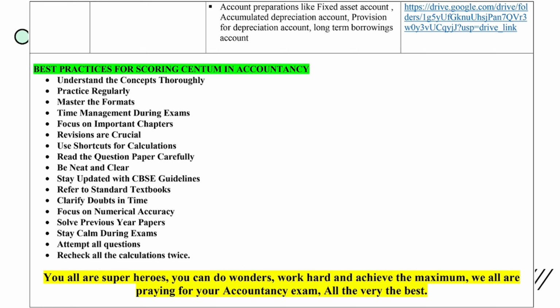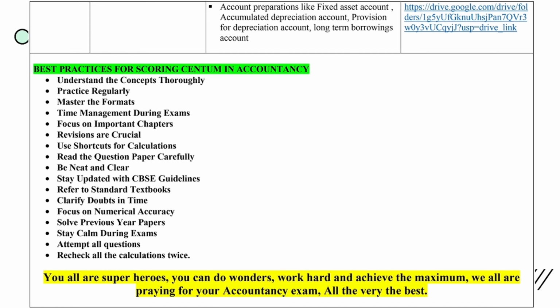Then you have to remember the importance of time management. Practice every question as per the weightage. For 1 mark you can take maximum 3 minutes. For a 3 mark question you can take 6 minutes. 4 mark questions you can take 8 minutes. And 6 mark question you can take maximum 12 to 15 minutes. That is the time schedule you have to keep.